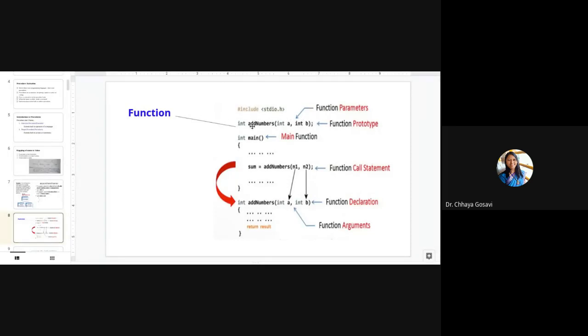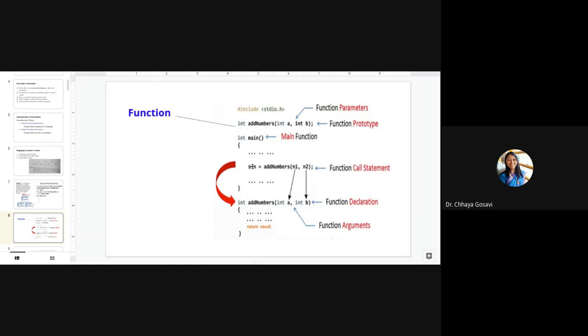So this is how we can declare a function. This is a prototype or signature of a method. In C language, it is mandatory to give the signature before its use. Then this is a function call, and this is the function declaration or its body.